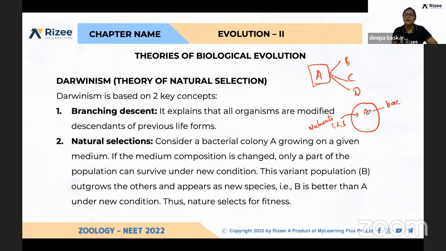These bacteria have the ability to utilize these 3 nutrients. For some days we allowed it, and the bacterial growth was happening. And immediately, if we change the medium, so instead of 1, 2, 3, we give a different medium like 4, 5, 6.